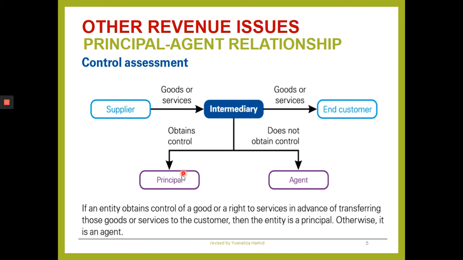The intermediary is a principal. That one is a different scenario. Our focus is looking at a supplier involved in a principal-agent relationship with the intermediary, the company that is selling the goods on behalf of the supplier.